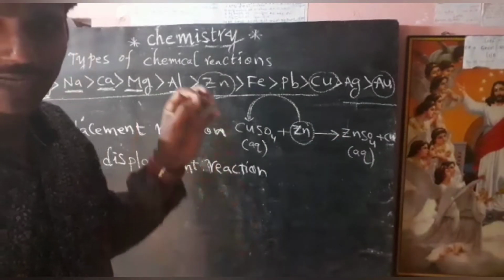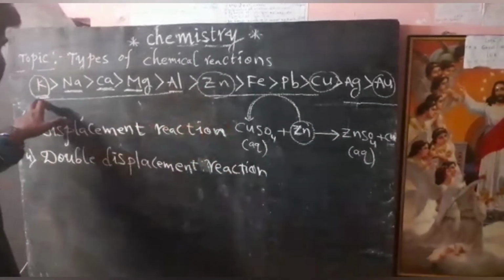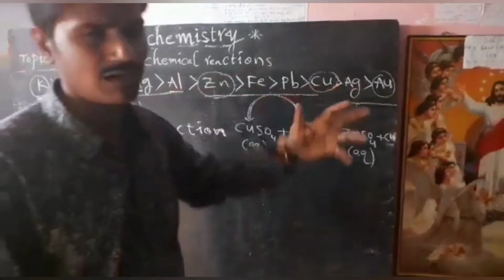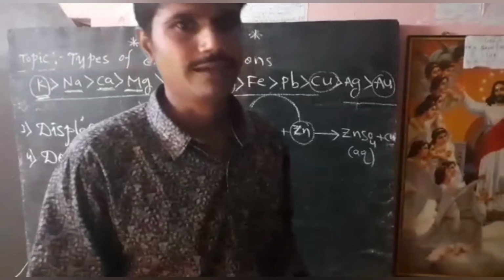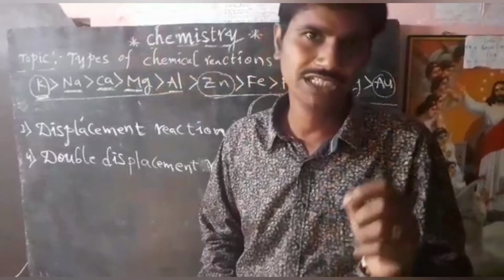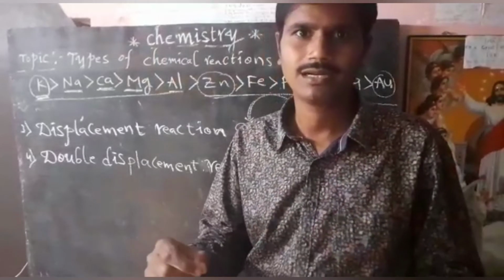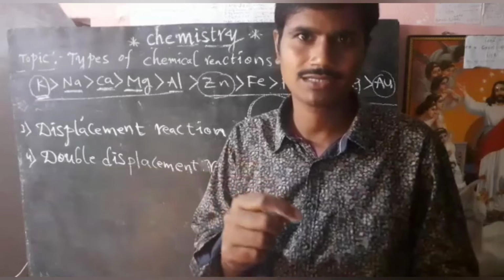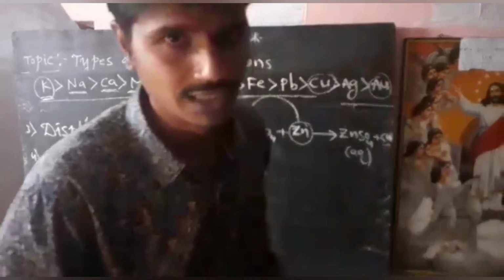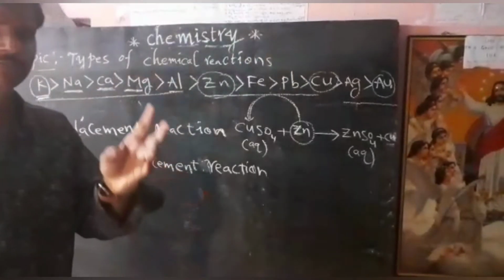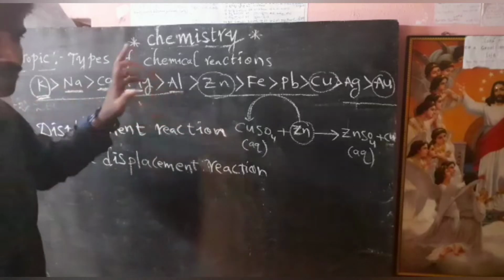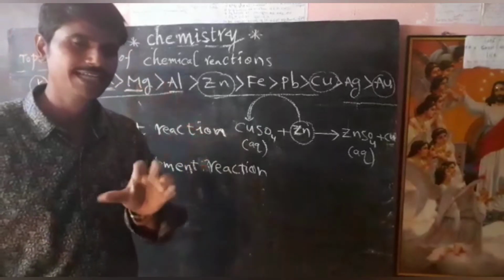Basing on that we can write the names of the elements: Kanaka, Mahalakshmi. The remaining elements are zinc, iron, lead, copper, silver. These we call mnemonics in chemistry. By using mnemonics, we can remember some chemistry formulas and some reactions easily. Kanaka Mahalakshmi represents potassium, sodium, calcium, magnesium, aluminum. These five elements are highly reactive metals.